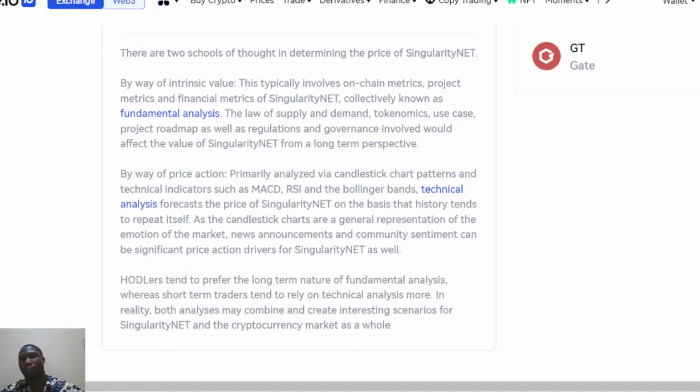So now the first one to understand is supply and demand. Supply and demand is very important for you to take note of, and also tokenomics. Now when you hear the word supply and demand, what do you understand by supply and demand? What is it really all about? Now, when you're talking about supply and demand, it's something very, very important that you need to take note of. Now, it's all about buying. It's just as simple as: I'm buying and selling.